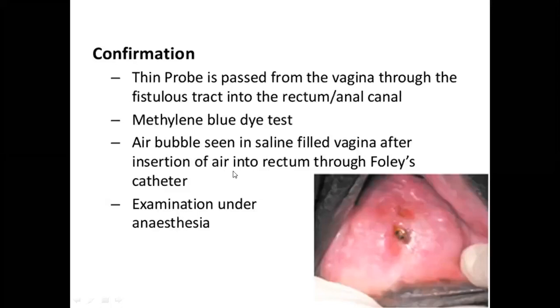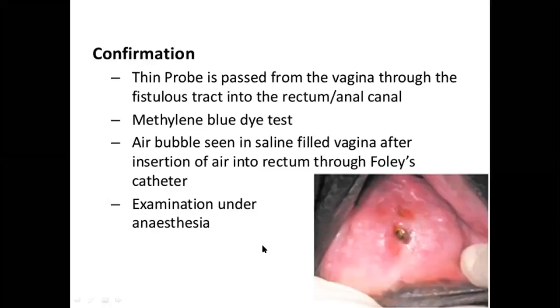Then an air bubble is seen in the saline filled vagina after insertion of air into the rectum through a Foley's catheter. So the Foley's catheter is introduced into the rectum and air is pushed, and saline, that is water, is pushed into the vagina, and when air is pushed through the Foley's catheter kept in the rectum, you can see the air bubble coming through this fistulous opening.